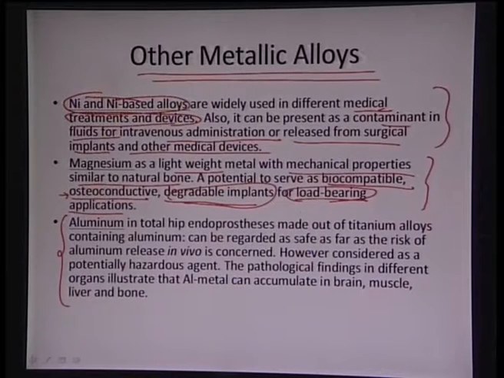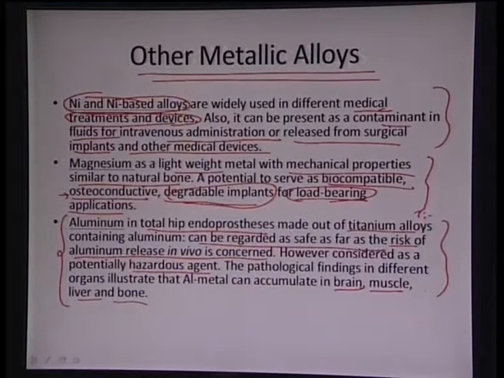And aluminum also has been utilized in, say, total hip endoprostheses, which are basically made of titanium alloys. So titanium 6, aluminum 4, vanadium, and they were regarded as safe as far as the risk of aluminum release in vivo was considered. But some other studies have found that it is a hazardous agent, and it can get accumulated in certain regions like the brain, muscle, liver and bone.